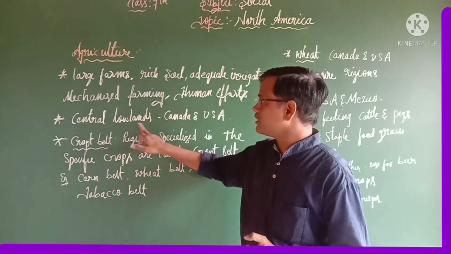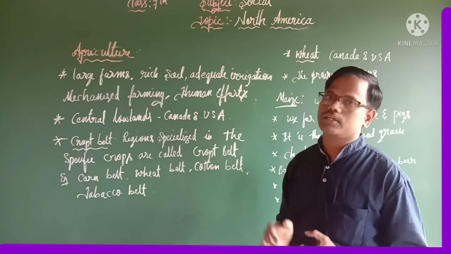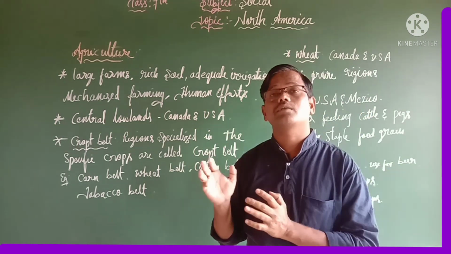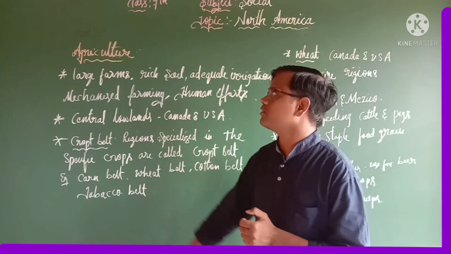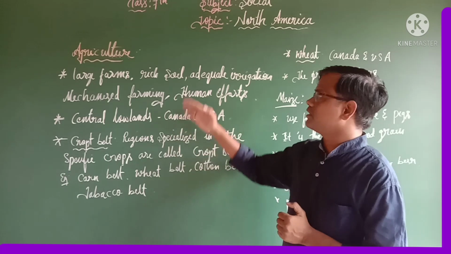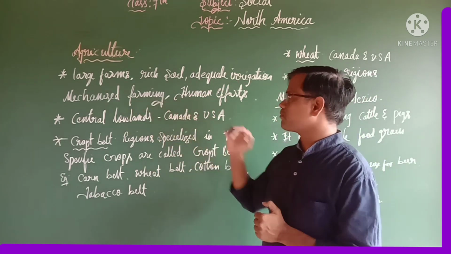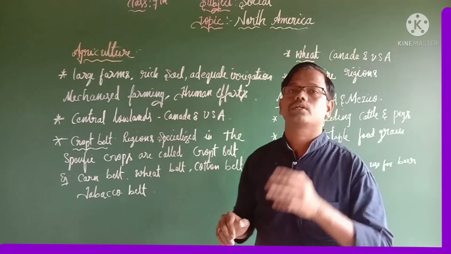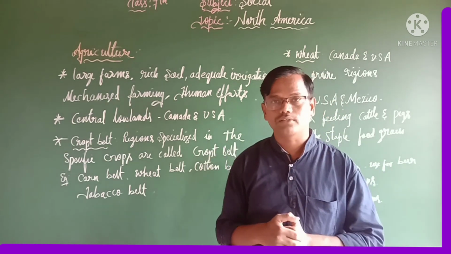Almost all the central lowland, Canada and USA. So this land is suitable for agriculture in North America. Also, North America has become the largest agricultural producer in the world because of large farms, rich soil, adequate irrigation, mechanized farming and human effort.